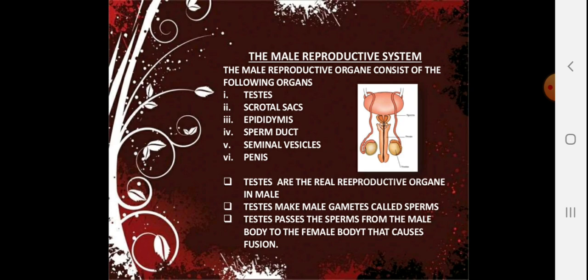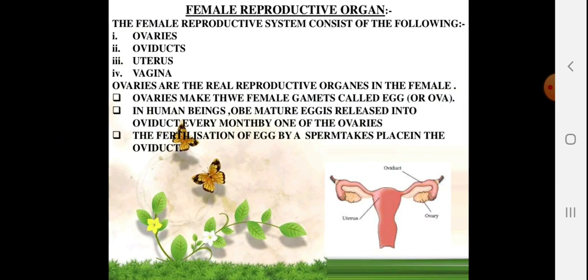Testes are the real reproductive organs in the male. Testes make male gametes called sperms. The male body passes the sperm to the female body, which causes the fusion.